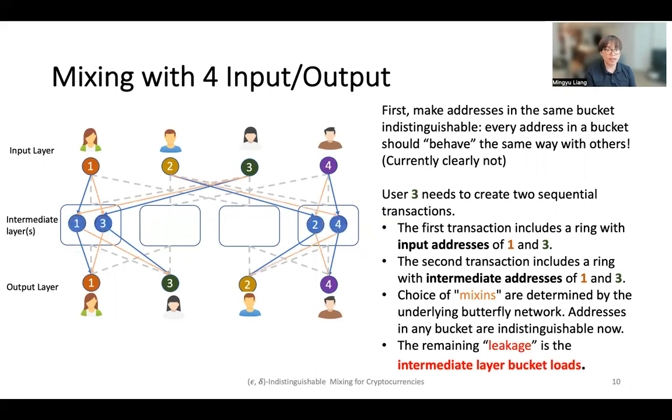The remaining leakage can be captured as the number of addresses within each intermediate bucket, or simply the bucket nodes. Note that this remaining leakage does tell something about the permutation. For example, if we instead use an identity permutation, then the intermediate addresses are evenly distributed among all buckets.